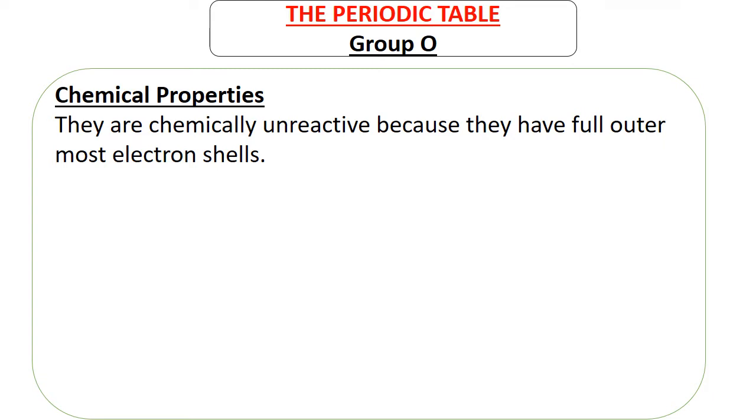But these ones do not share, lose, or gain electrons, and therefore they do not react. Why? Because they have the maximum number of electrons in their outermost shell. So they are very stable and they do not need anybody to be stable. That's the reason why they are not reactive.